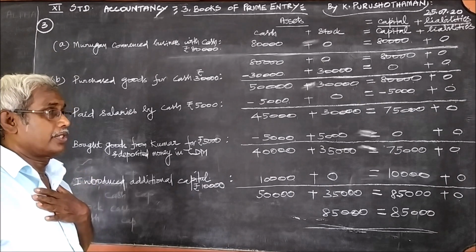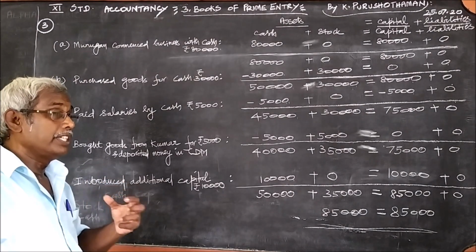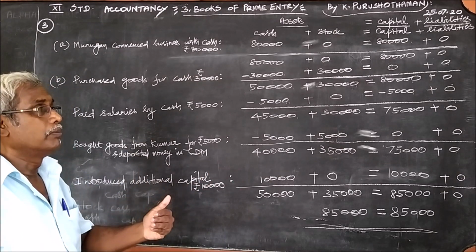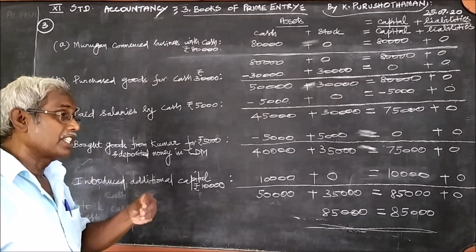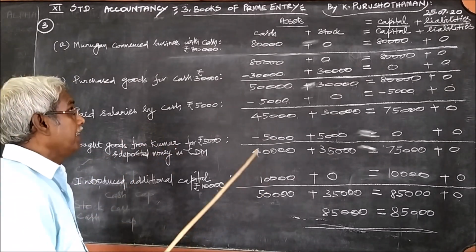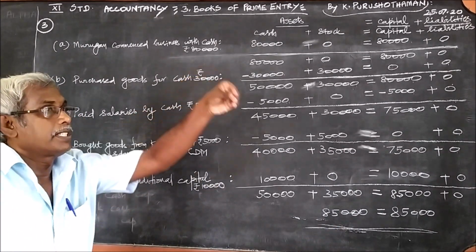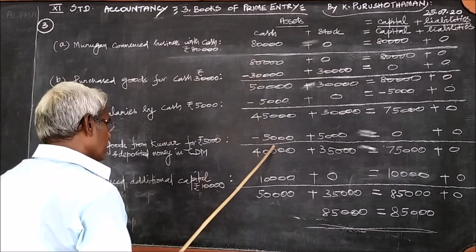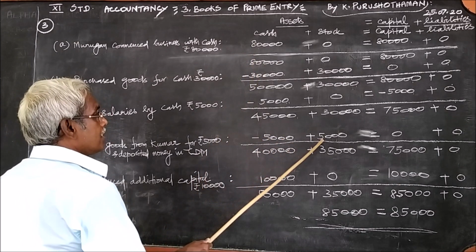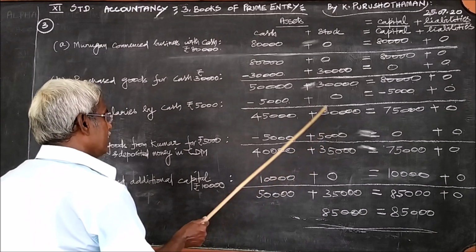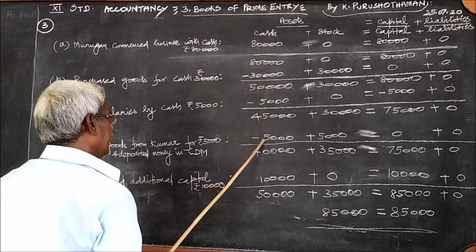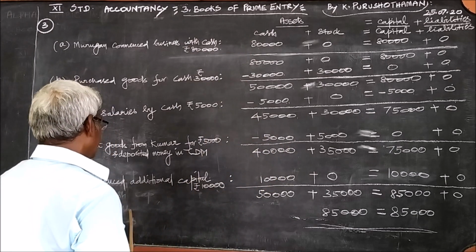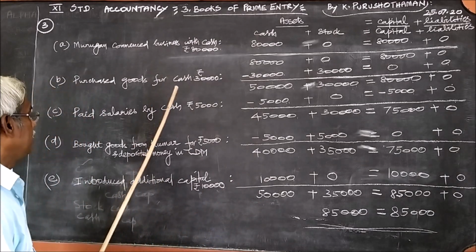But what happens? What is the nature of movement in our account? From us, the cash is going out, because from the cash available with us, or from the cash available in the business only, the amount is deposited in the cash deposit machine. Therefore, the cash balance is reduced. Therefore, minus 5,000. Goods is coming in. We receive the goods 5,000. We deposit the cash in the machine. Therefore, minus 5,000 cash.